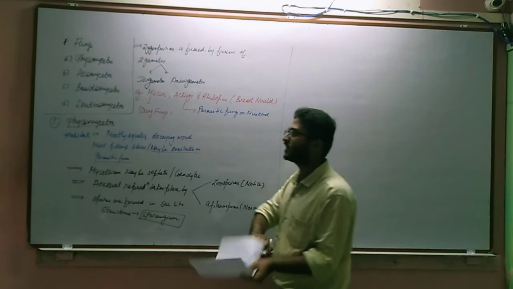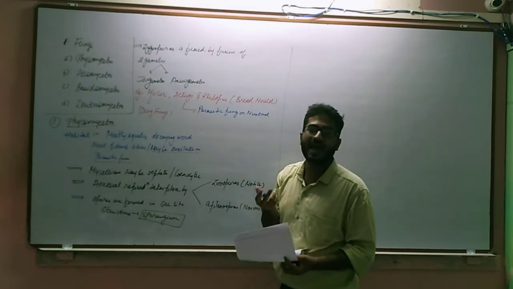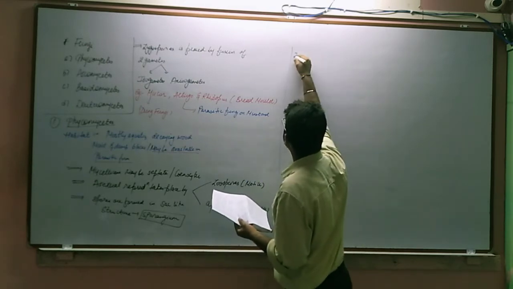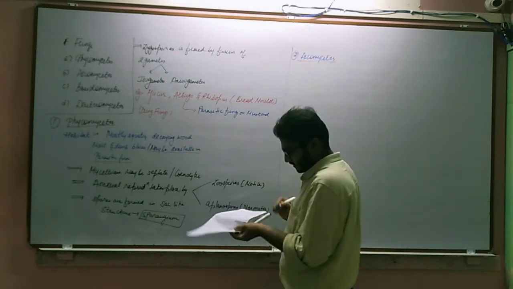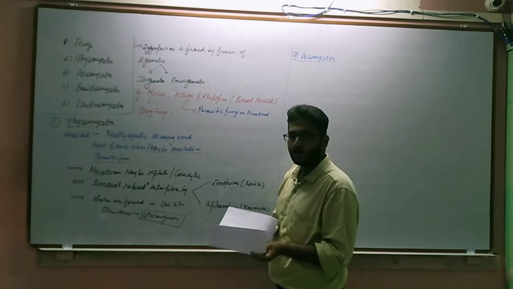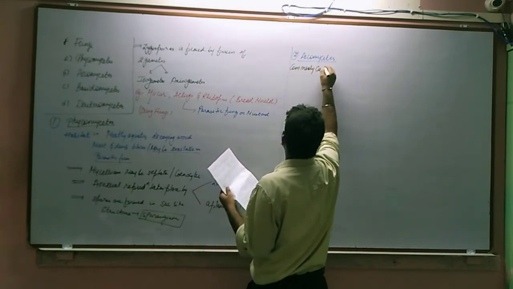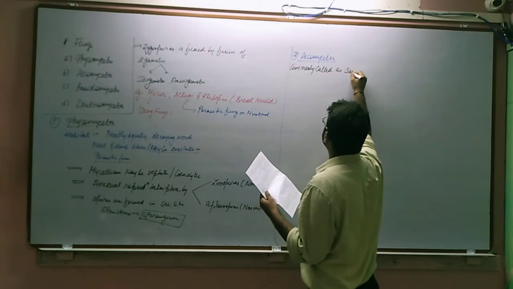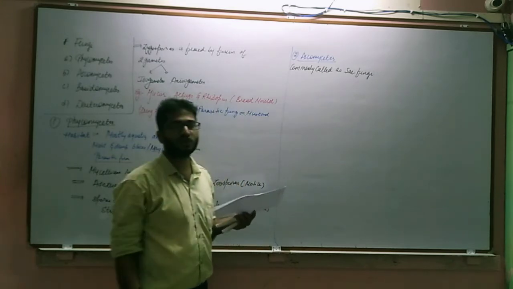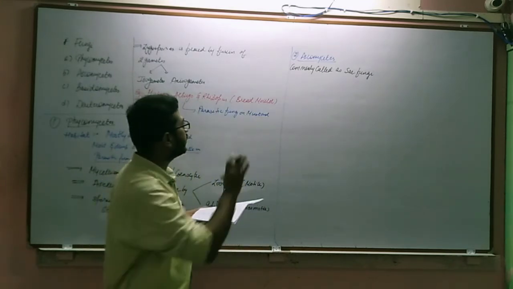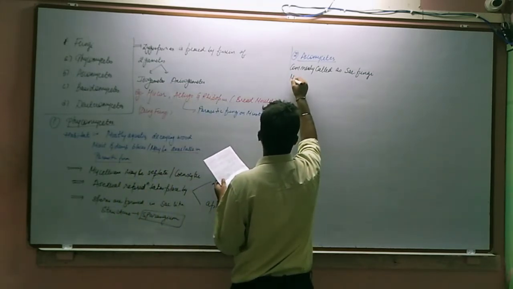Now the next classification that we are going to see in this segment is Ascomycetes, which is commonly called as sac or bag fungi. So second is Ascomycetes. So Ascomycetes is commonly called as sac fungi. Now if we are talking about the cellular structure, majority wise, Ascomycetes are multicellular in nature. So they are mostly multicellular.